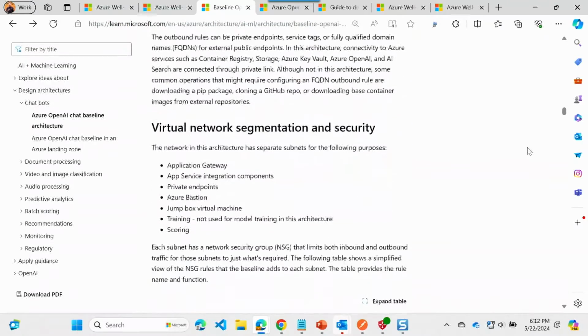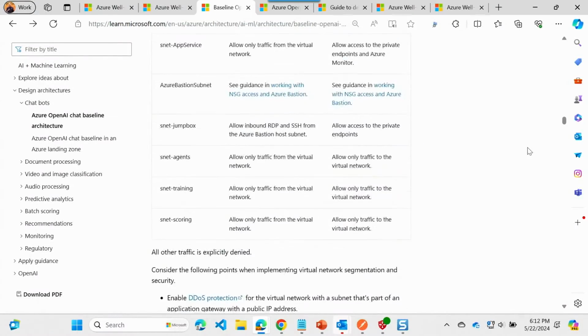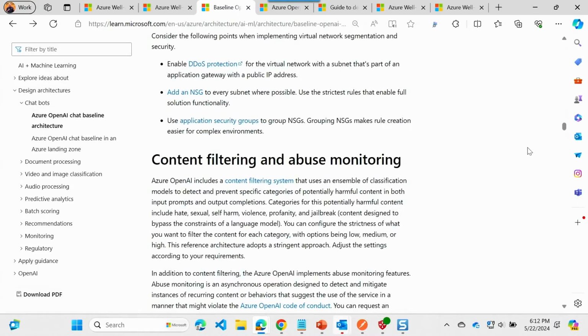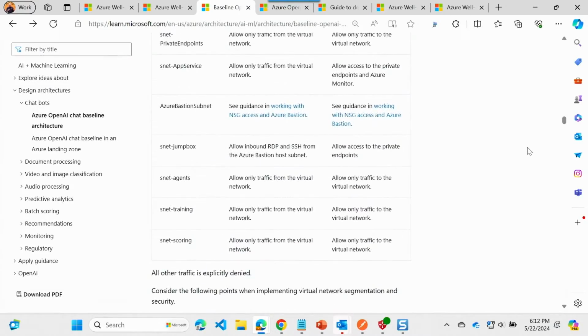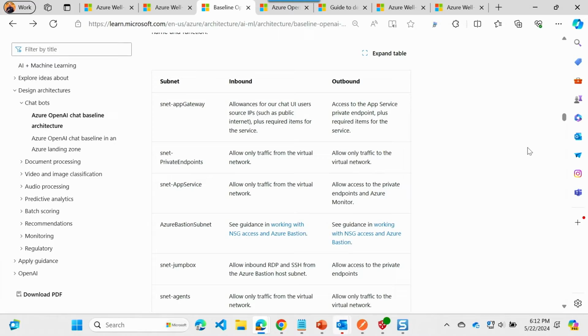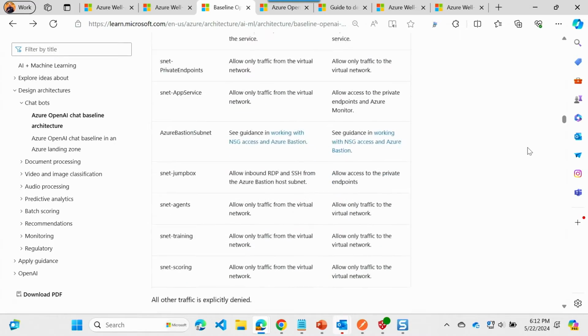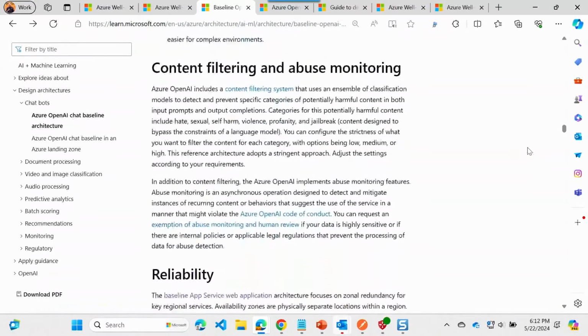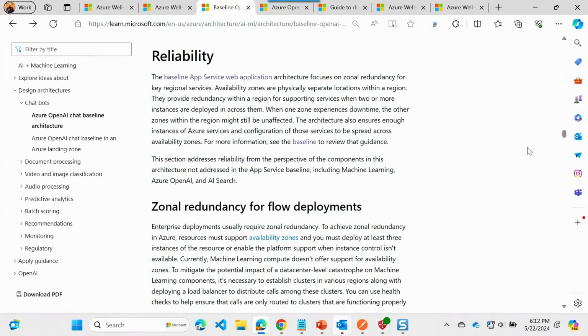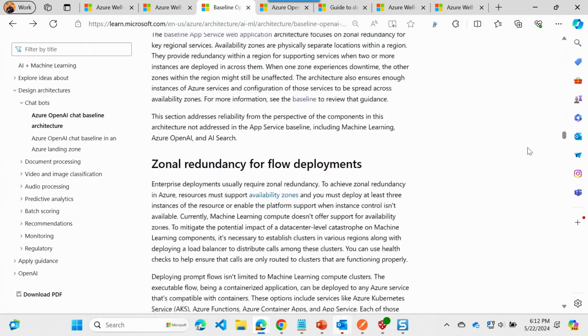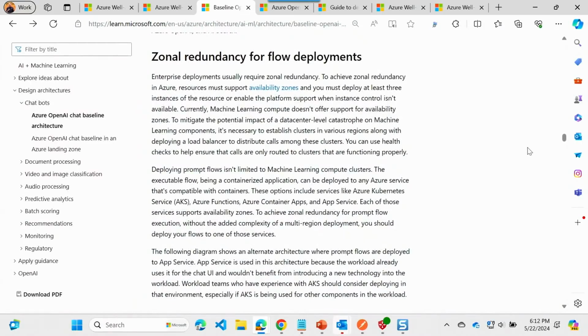We continue to cover a bunch more of the networking concerns you have, including things like network segmentation, inbound and outbound rules that you should be implementing or considering for your services. We then hit some of the other WAF principles that we need to be concerned with within this architecture. One of the ones that I want to touch on is redundancy.